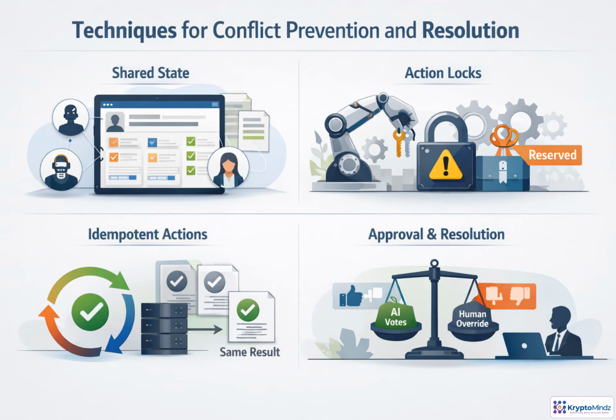Conflict prevention works best when it is built into the system from the start. Give every agent a shared source of truth for ownership, evidence, decisions, and current work. Require locks, reservations, or approvals before sensitive actions. Make operations idempotent, so retries produce the same safe result instead of duplicates. And define escalation rules in advance. When agents disagree, the system should know whether to vote, defer, roll back, or ask a human.